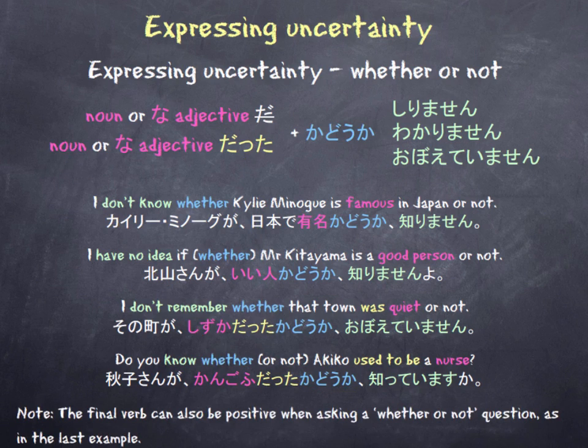Now please note that the final verb can also be positive when asking a whether or not question, as in the last example. So you can see here in the last example that shite imasu is in its positive state, not negative, as in the previous examples. And that's because we're asking a question in this case. So we change our verb into its positive state.